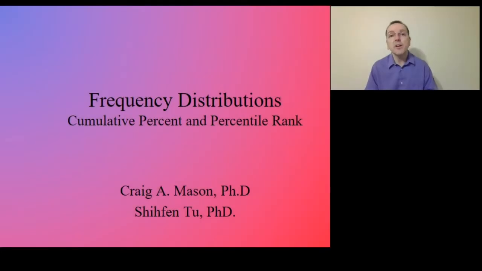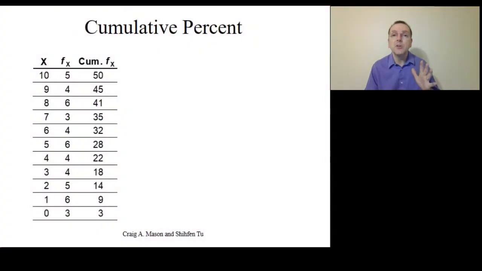In this video, we'll continue our discussion of ways to describe a frequency distribution, focusing on the difference between a cumulative percent and a percentile rank. To do that, we'll use this distribution of 50 quiz scores that range from 0 to 10.